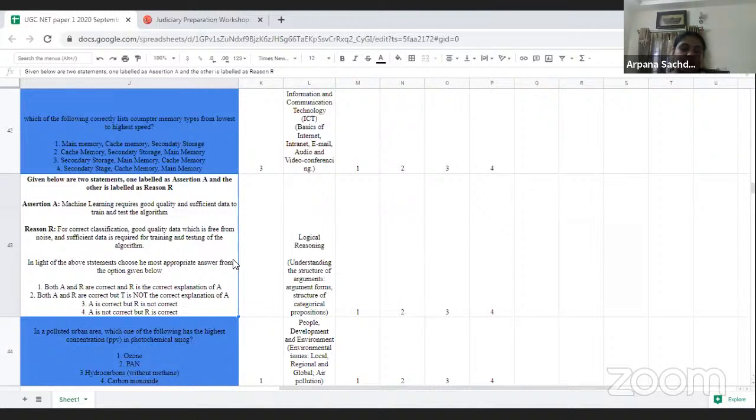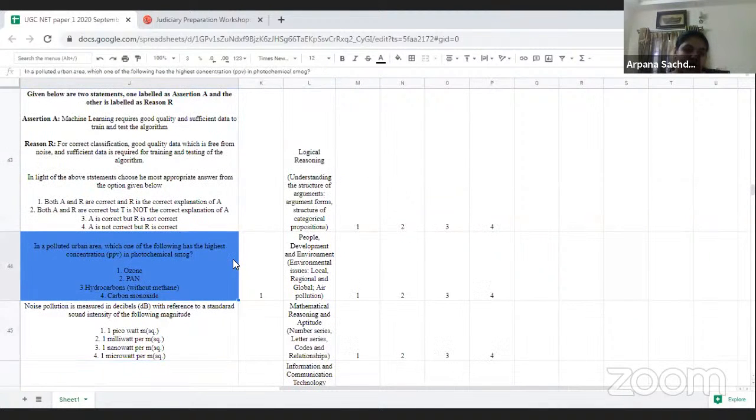You have a statement and a reason given below, and accordingly you have to mark whether the reason for the statement is correct or not, or the assertion is correct or not, or the reasoning is correct or not. I would mark it as a moderate question. It was not a difficult question.